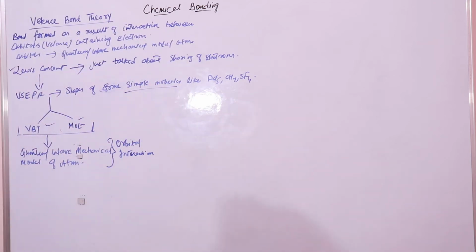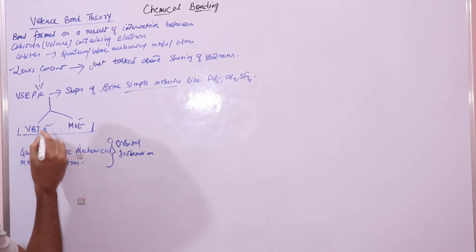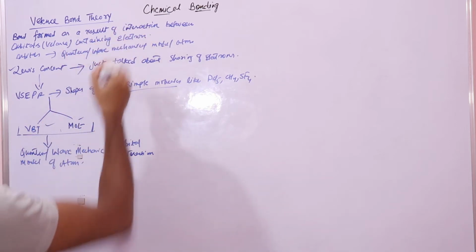Now let's come to valence bond theory. This VBT was first introduced by Heitler and London.